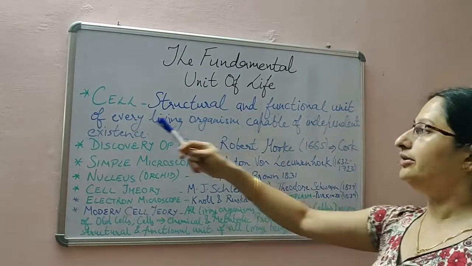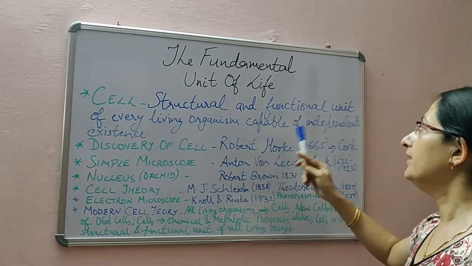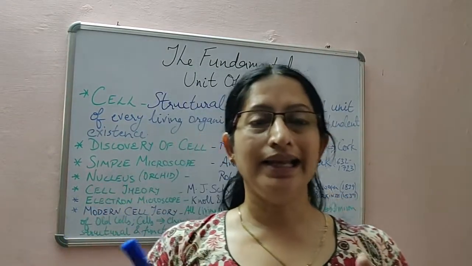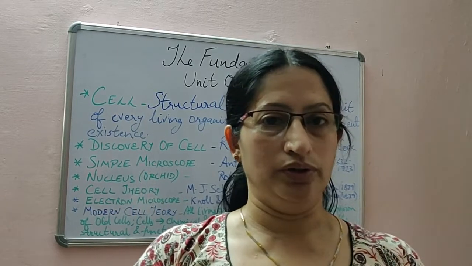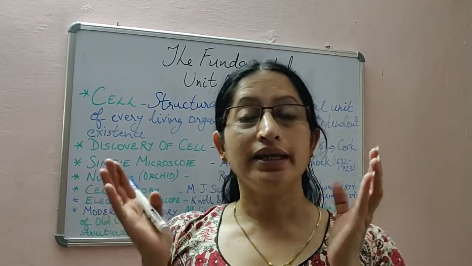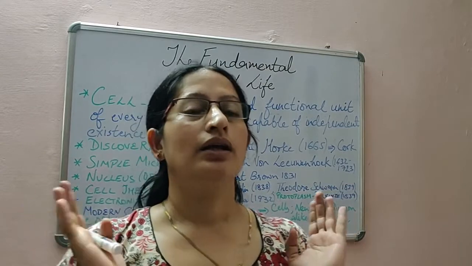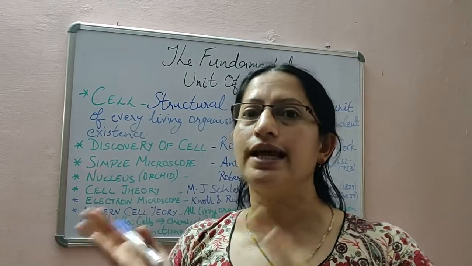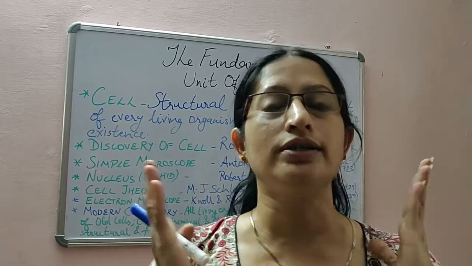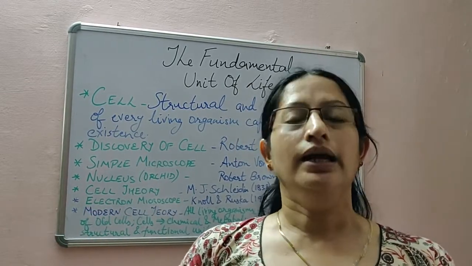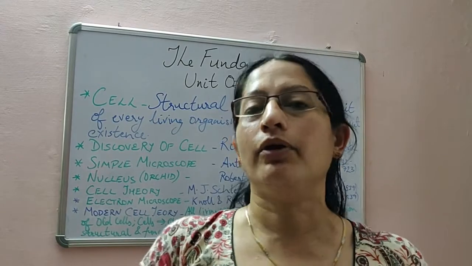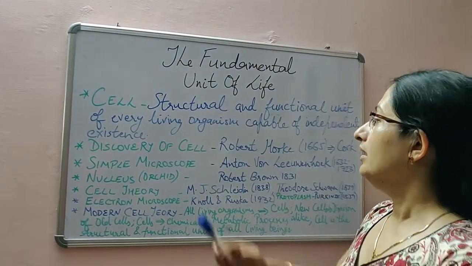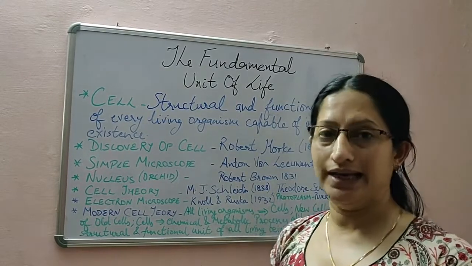Structural and functional unit of every living organism capable of independent existence. A cell can stand on its own. So because of its independent existence, it's the basic structural and functional unit which can stand on its own. It has got its own independent existence. It basically does not depend upon anything else. That is the cell.